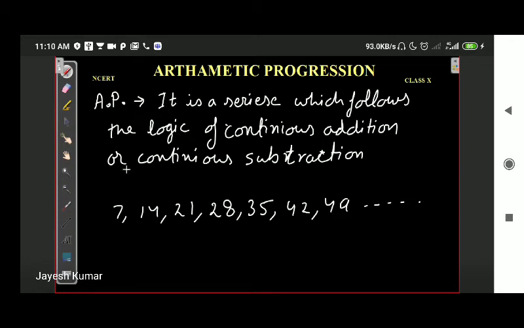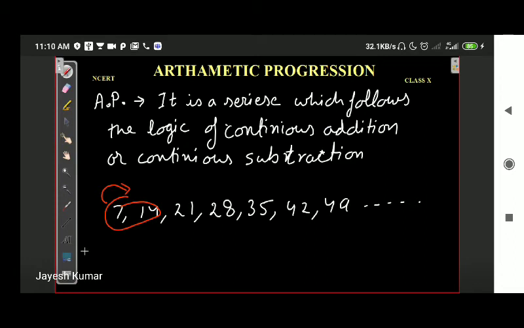First of all, we find the difference between consecutive terms. Consecutive terms means one term after another. In order to find the basis of this series, we will find the relation between two consecutive numbers, and we are always going to do subtraction.